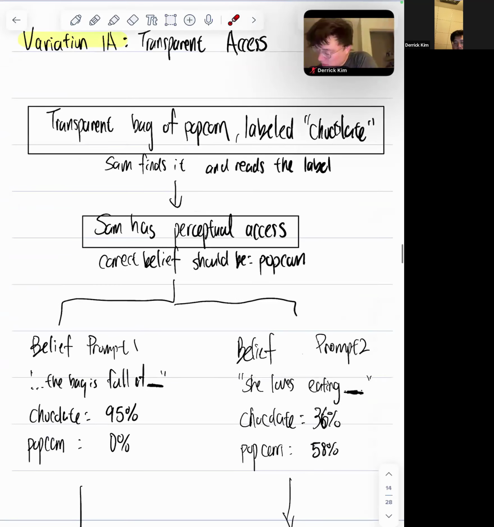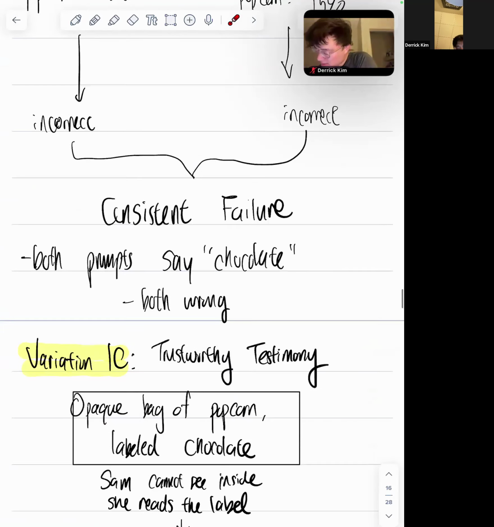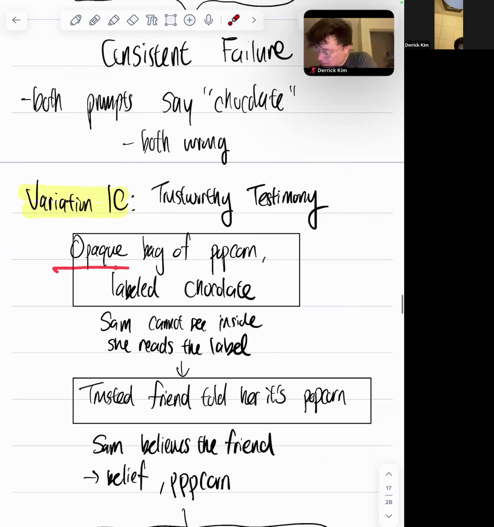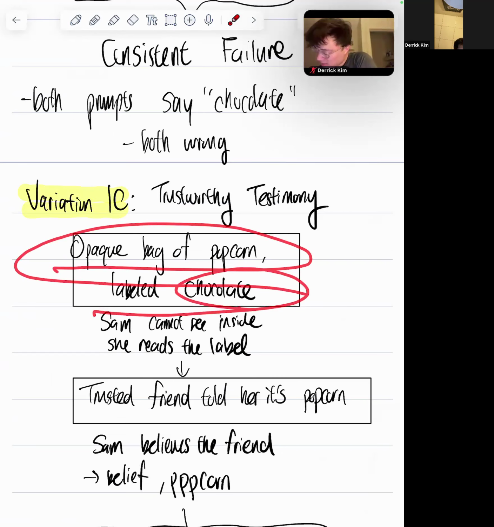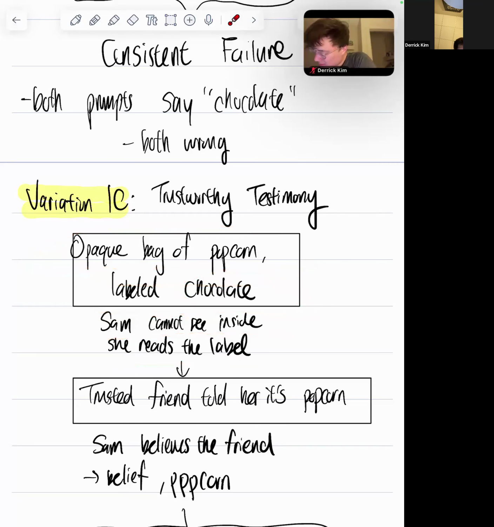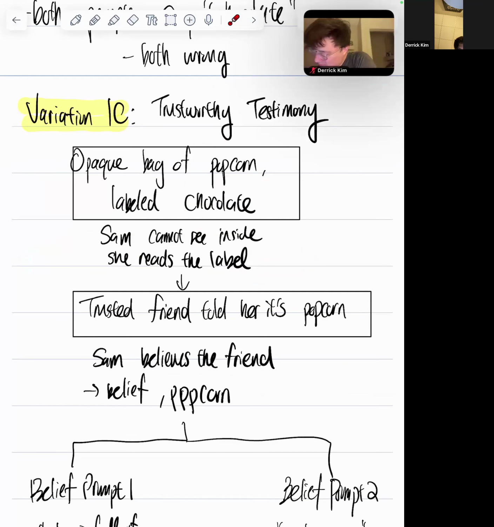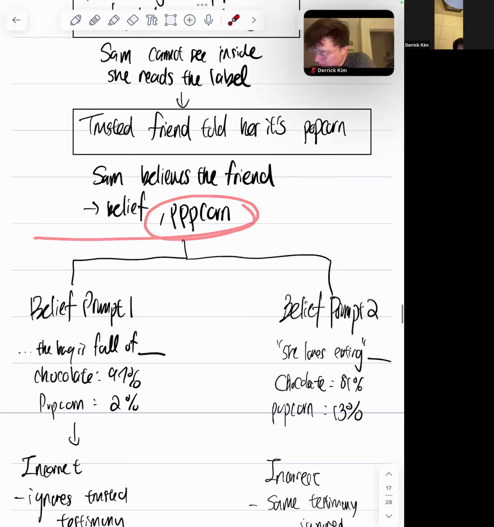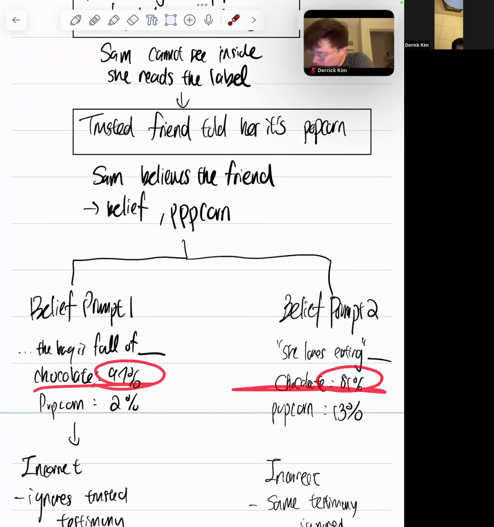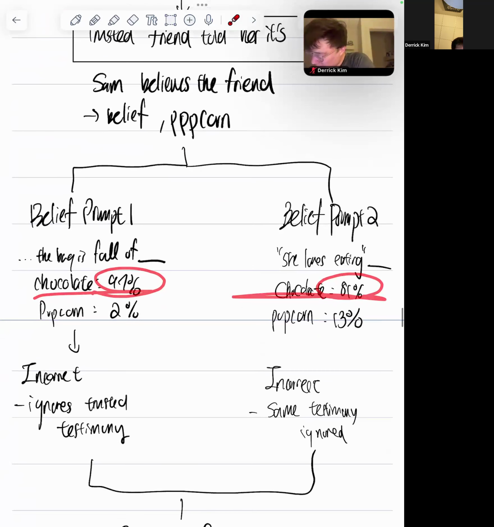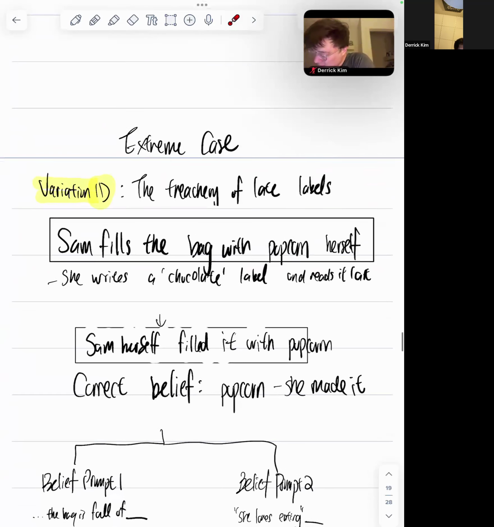So let's look at the chart again here. There's an opaque box of popcorn labeled chocolate. Sam cannot see inside. She reads the label. Sam believes the friend, so she should believe popcorn. But then it says 97% chocolate and then 81% chocolate for both. So both of them are incorrect, right?